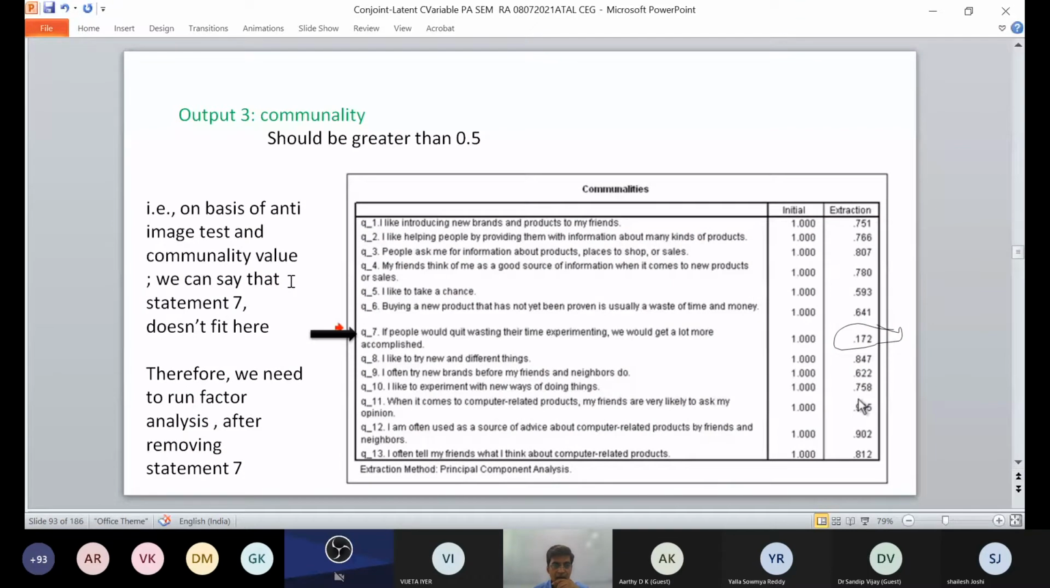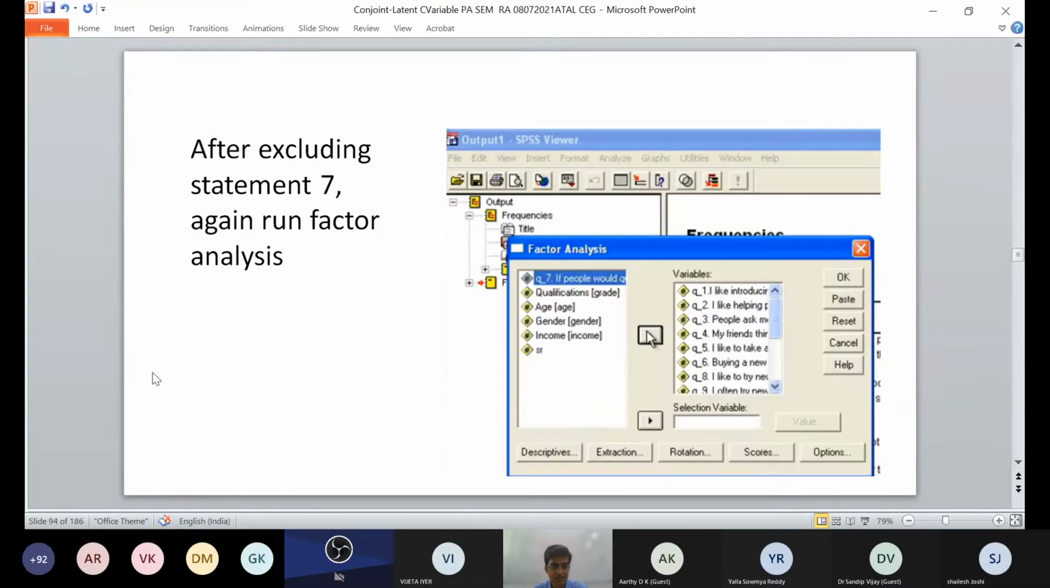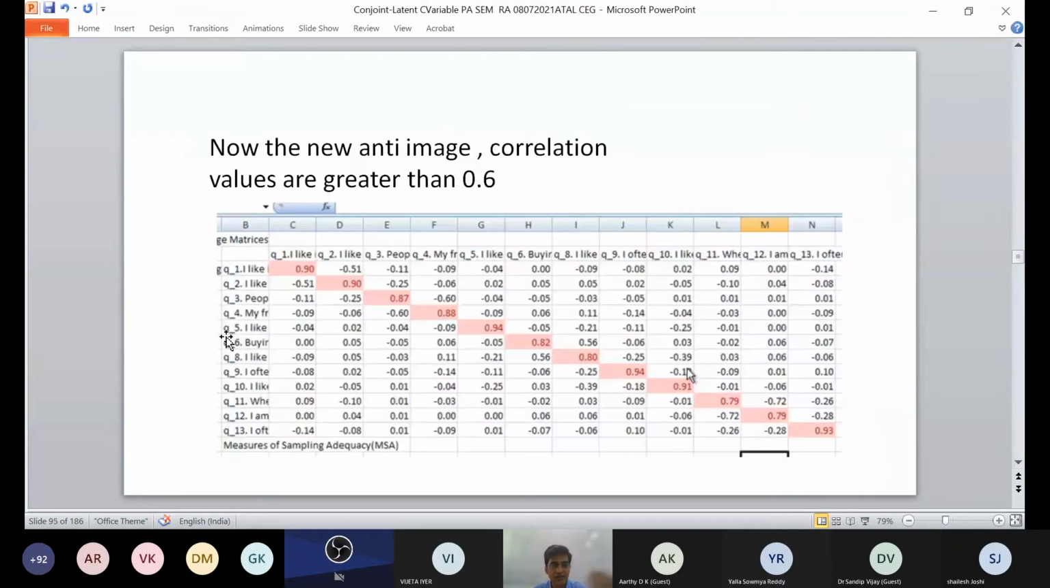Now, on the basis of the anti-image test and communality values, you can say statement 7 is not fitting: "If people would quit wasting their time experimenting, we would get a more accomplished result." So this is the initial and this is the extracted data. We need to run factor analysis again after removing the 7th statement. So excluding the 7th, you run the factor analysis again, and then you can see that all values are greater than 0.6.